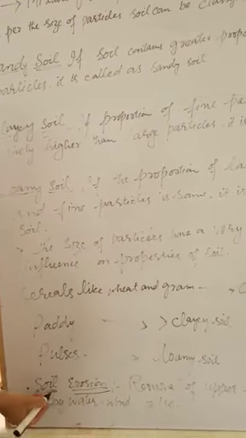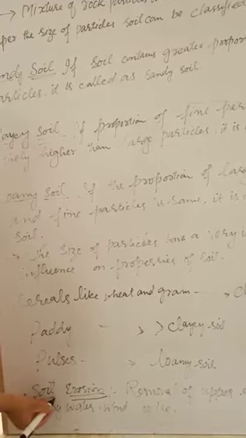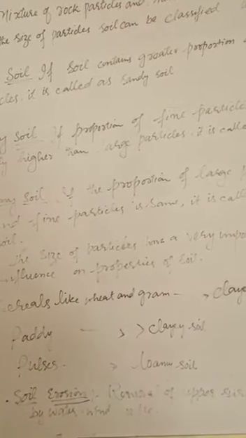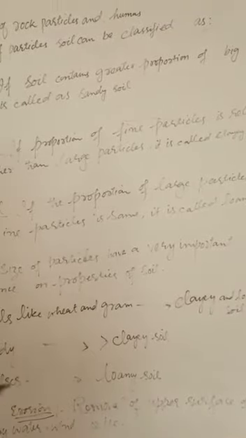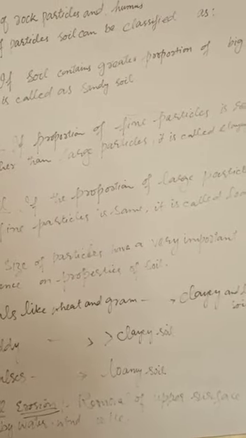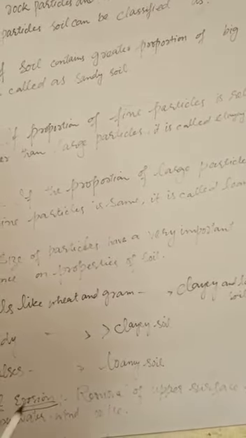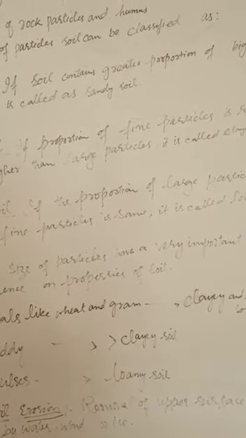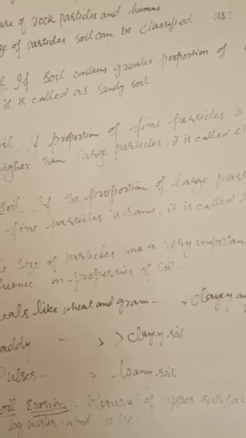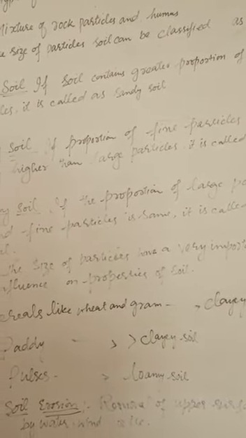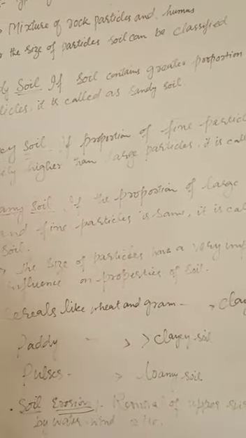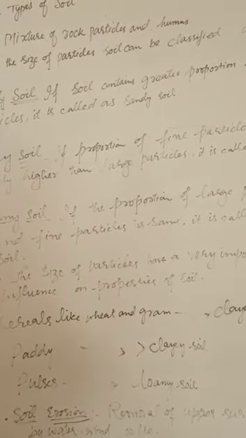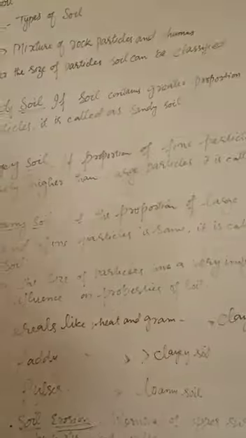Now let's move towards another topic, that is soil erosion. Soil erosion is actually the removal of the upper surface of soil by climatic factors, that means by water, by wind or by ice. Before knowing about soil erosion, let's know that soil particles are bound together tightly by the roots of trees.